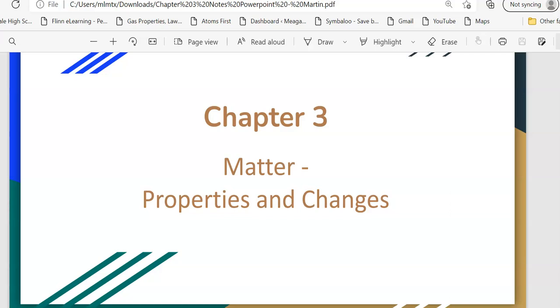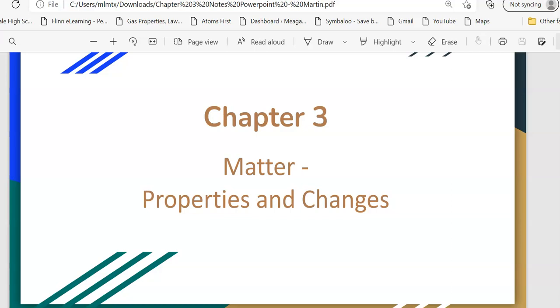Hello, this is Ms. Martin, and these are notes for Chapter 3. We were talking about matter and its properties and changes. Everything is in the PowerPoint that you can find online, but there are a couple of things that we need to work out, so that's what I'm going to do.